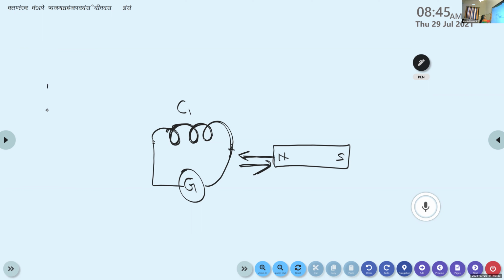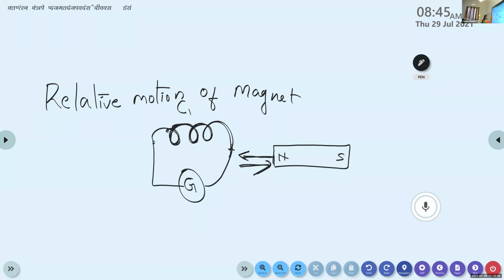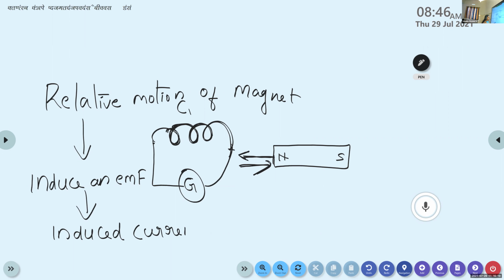Here we can make a summary: the relative motion of the bar magnet induces an EMF in the coil. Initially there is no current present in the circuit, so the relative motion of the bar magnet induces an EMF in the coil. That induced EMF generates a current. That current is called induced current. That is, the current generated by the induced EMF is called induced current, because initially there is no current present in our coil.